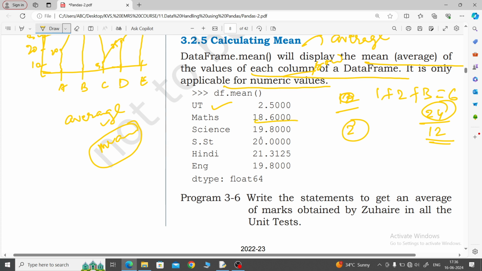Now maths, science, like this also you can calculate everything. It will be divided by 12 because 12 marks are there. Total sum divided by total length. Then you will get the mean value. Means average you will get.